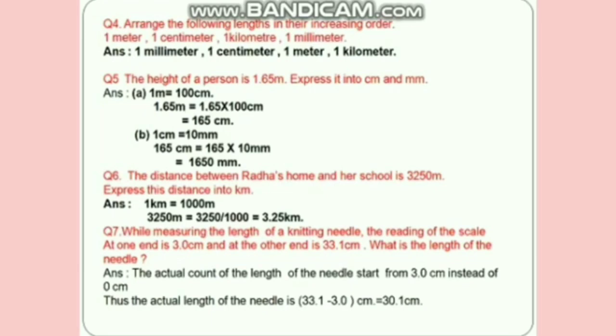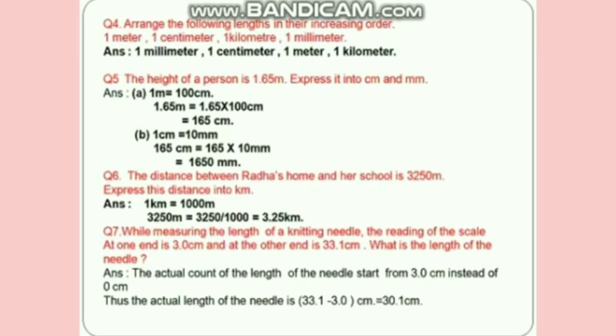Question 5. The height of a person is 1.65 meter. We have to express it in centimeter and millimeter. As you know, 1 meter is equal to 100 centimeter. So 1.65 meter is equal to 1.65 into 100 centimeter.